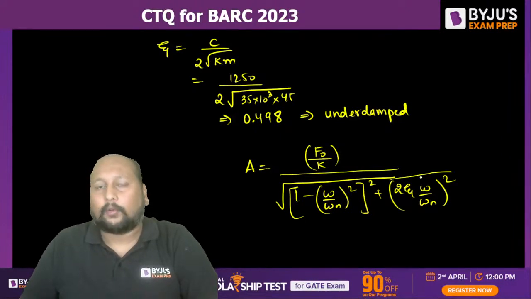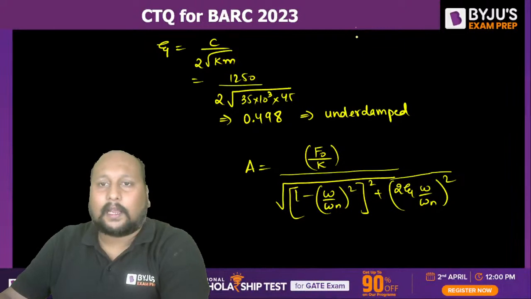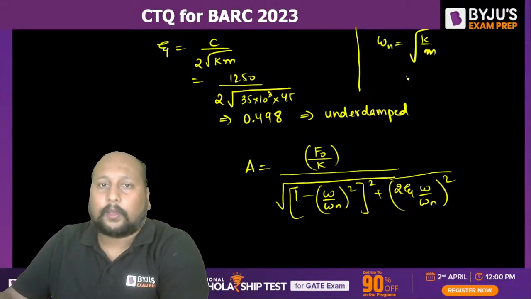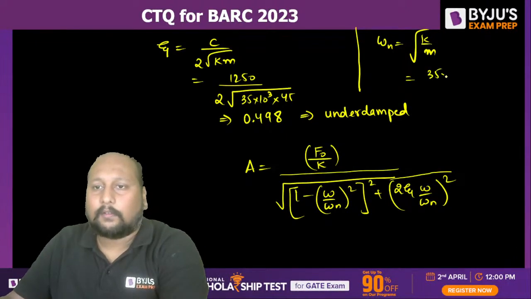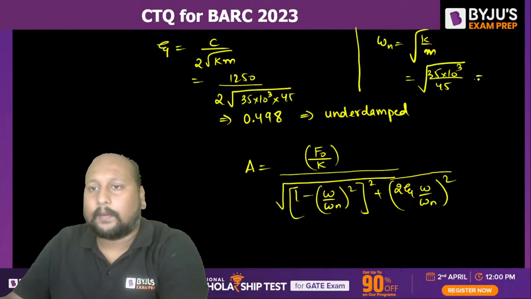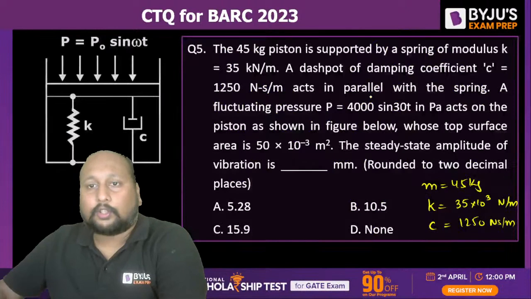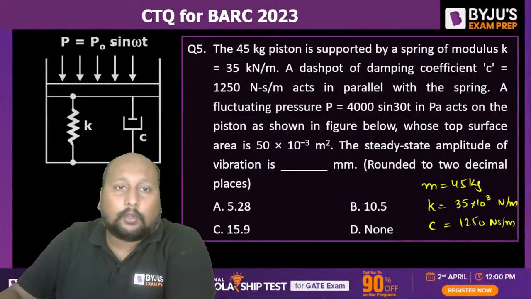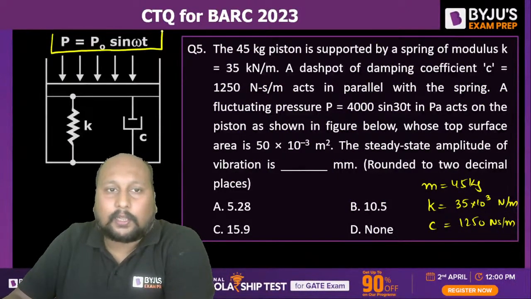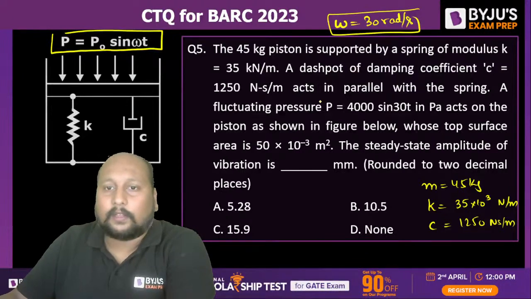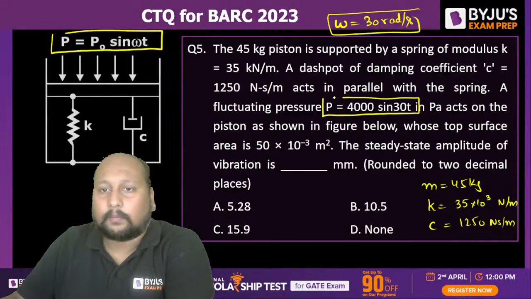Okay, for that I need to calculate the value of omega n. Now omega n we can directly calculate as omega n is equal to under root of K by M. K value is 35 into 10 to the power 3, mass is 45; taking the root of this, you'll be getting the value of omega n. Fine. Now the question is, what will be the value of omega? You can clearly see the expression that they have given. So omega is equal to 30 radian per second. By comparing this equation with the one over here, omega is equal to 30 radian per second, right?